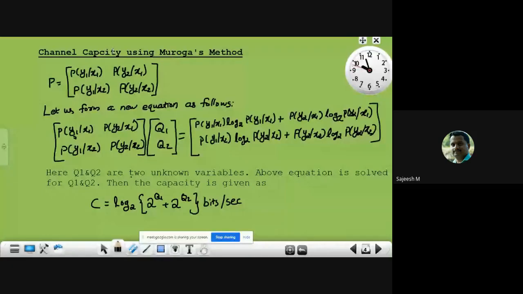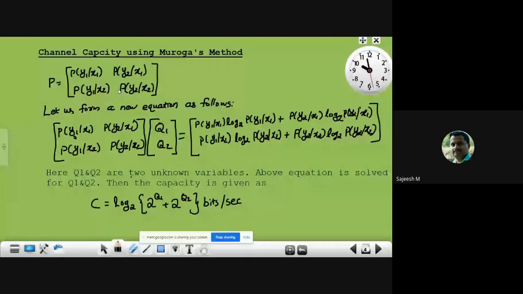Here the channel matrix is given. P represents the transition probabilities: P of y1 given x1, P of y2 given x1, then P of y1 given x2, P of y2 given x2. The first row elements correspond to the probabilities of getting different output symbols for the first input symbol, here x1. The second row gives the probabilities of getting different output symbols for the second input symbol, x2. That is the channel matrix.